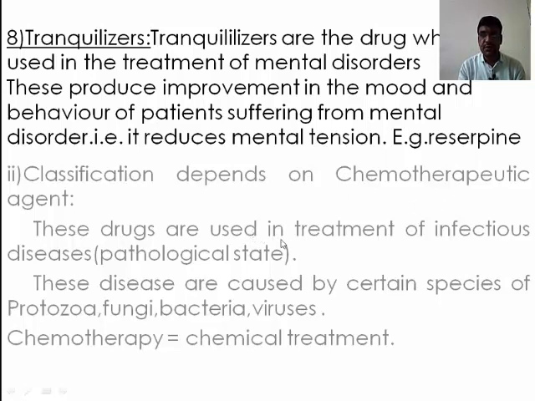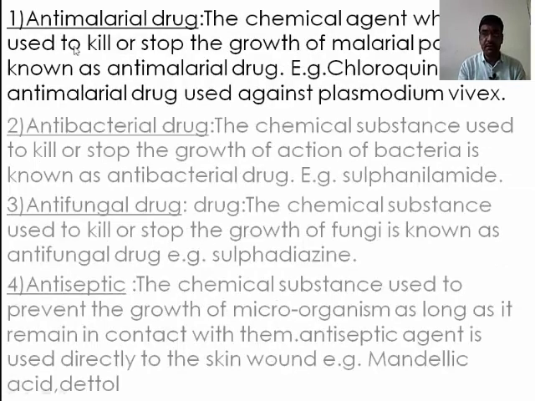The second type of classification of the drug depends upon the chemotherapeutic agents. These drugs are used in the treatment of infectious diseases, that is, pathological states. These diseases are caused by certain species of protozoa, fungi, bacteria and viruses. Chemotherapy means chemical treatment. The first one is the anti-malarial drug. The chemical agent which is used to kill or stop the growth of malarial parasites is known as an anti-malarial drug. Example is chloroquine, an anti-malarial drug used against Plasmodium vivax.